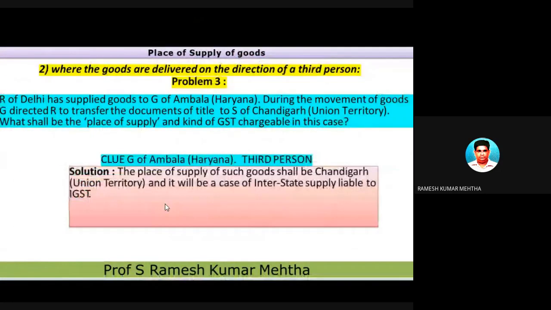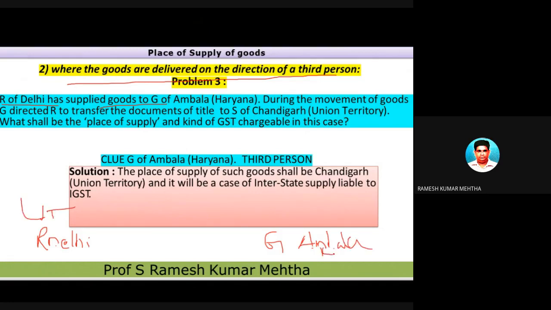Now let's take a small example and understand the problem where the goods are delivered on the directions of a third person. R of Delhi supplied goods to G of Ambala. Delhi is a union territory and Ambala is in Haryana.